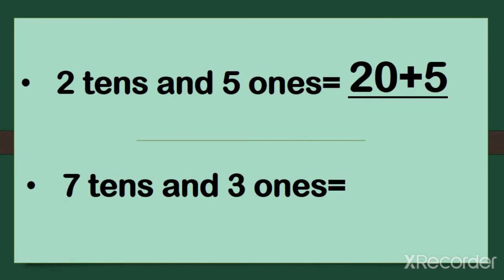Which number does it form? Yes, it forms number 70. So we write 70 first, then put the addition sign and number 3 at ones place. So we can say that 7 tens and 3 ones is equal to 70 plus 3.